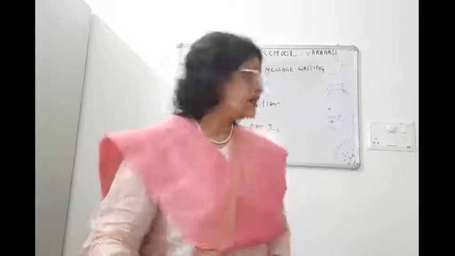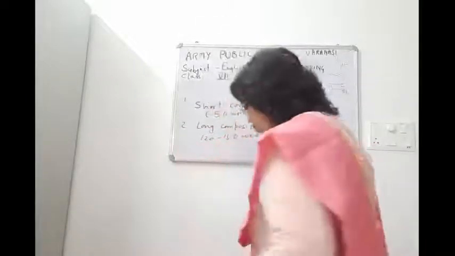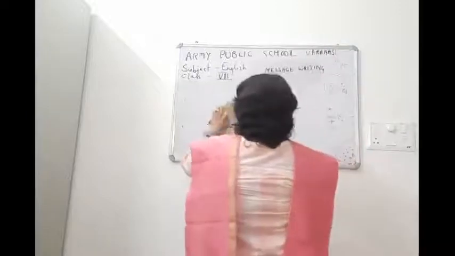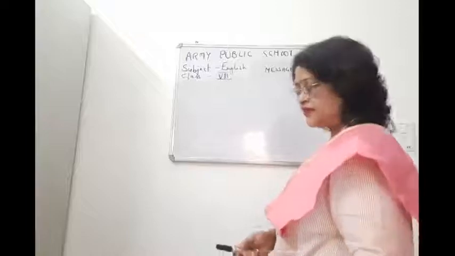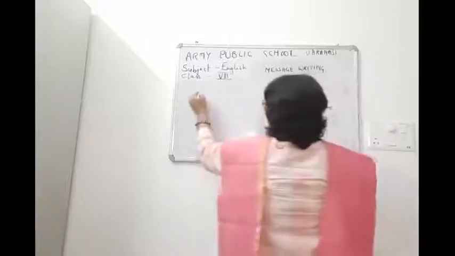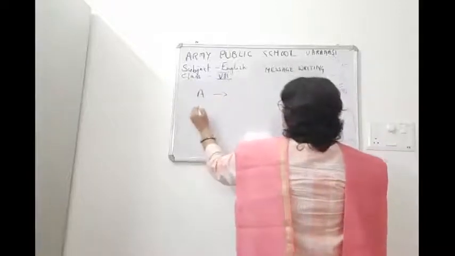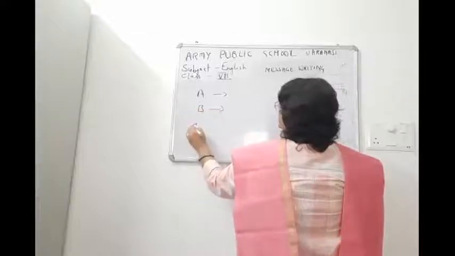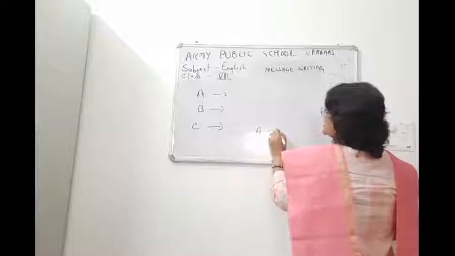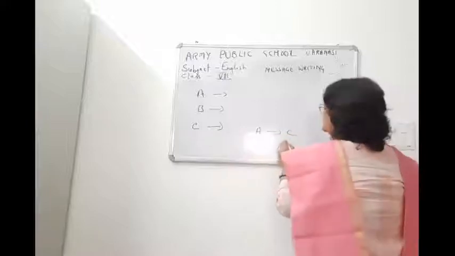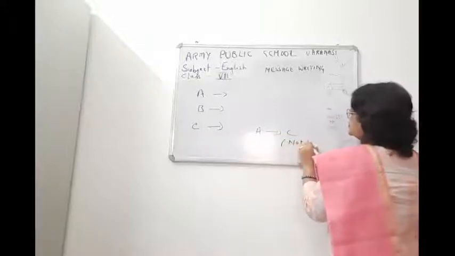Suppose, children, I will explain it like this. There are three persons, A, B and C. A wants to send a message to C, and C is not present.